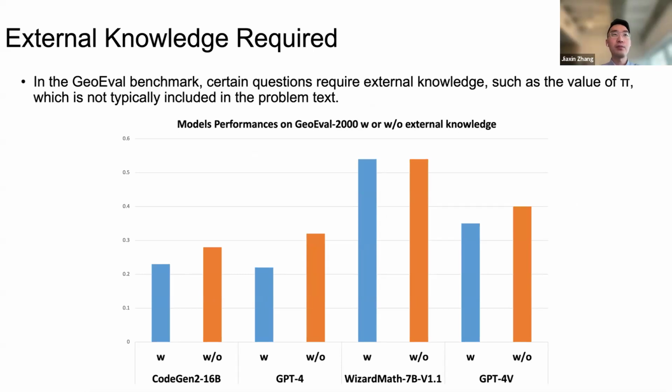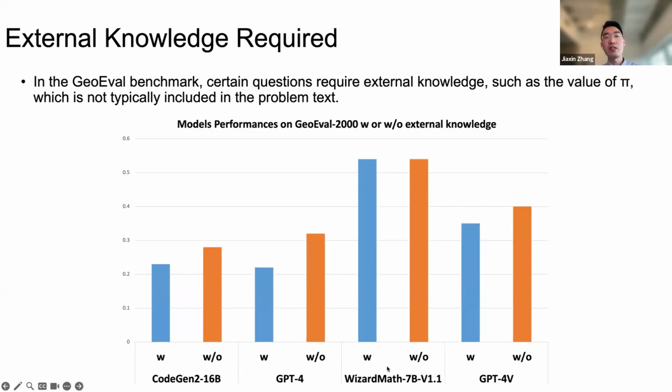We also tested external knowledge requirements, because to solve some geometric problems you have to use external knowledge, such as the value of pi, which won't be provided in the problem statement. In the bottom figure, the orange bar is the model performance without needing external knowledge, and the blue bar is the performance on problems that require external knowledge. All models, except for WizardMath, declined when they had to solve problems using external knowledge.